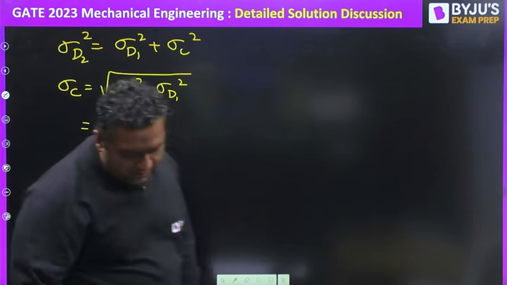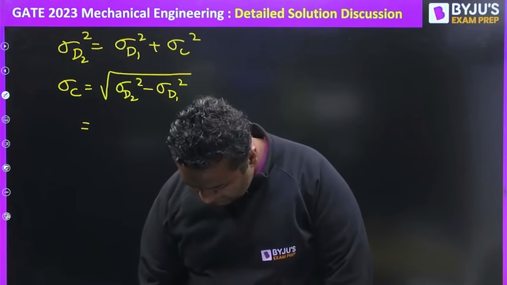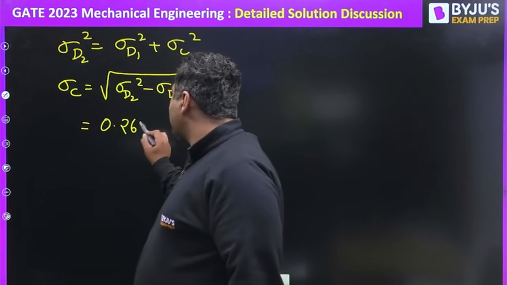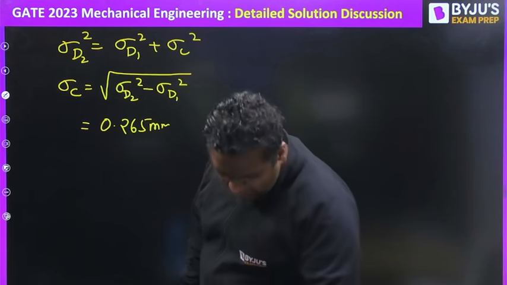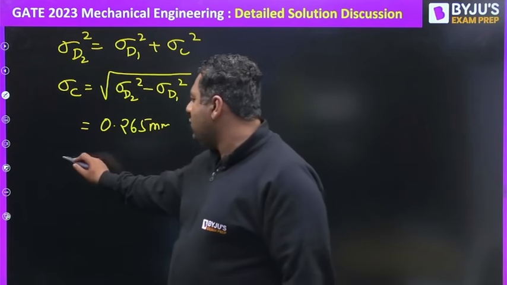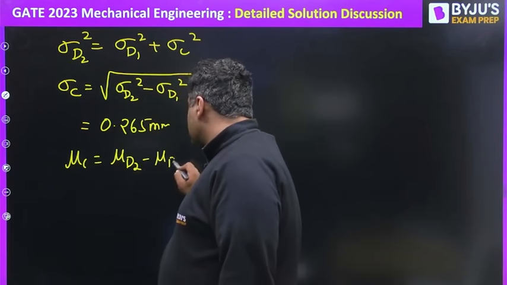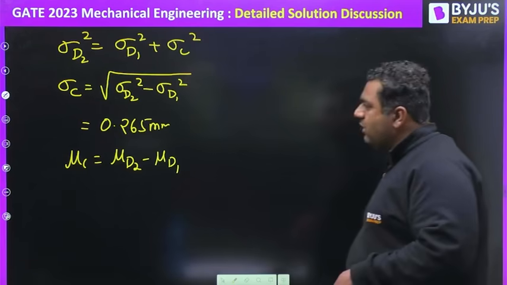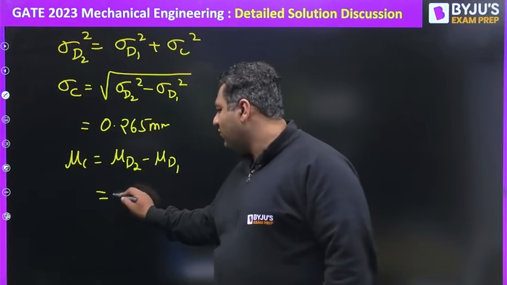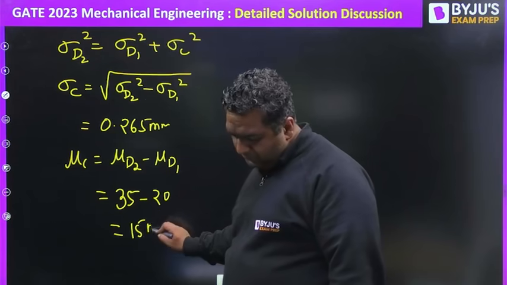So this will give you the standard deviation for C, which after solving we get as 0.265. Is it correct? Yes. Okay. So if you find the mean of C, it will be mean of D2 minus mean of D1. You know mean of D1 is given as 20 and D2 as 35. So it will be 35 minus 20, and we will get 15 mm.